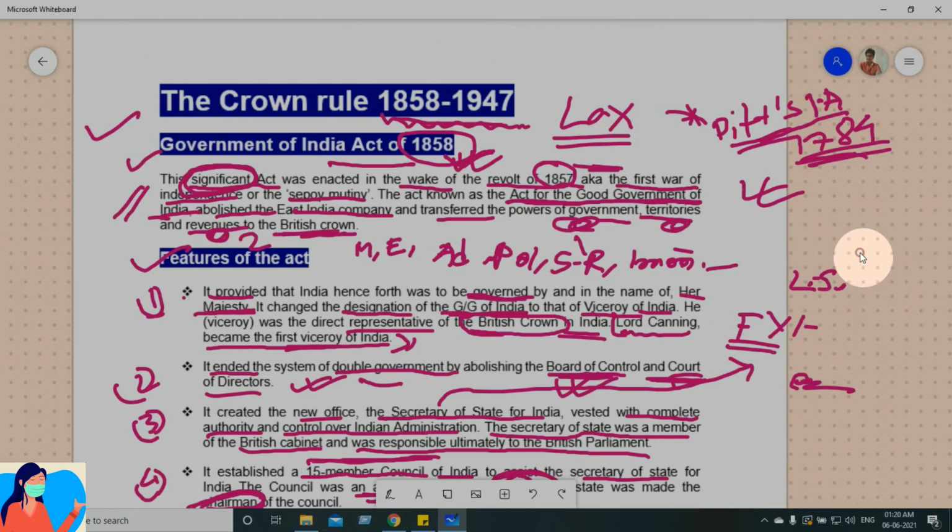Let us see the phase of the subject, the Crown Rule, 1858 till 1947. So I think you got something through this discussion. I hope you will be back home with a lot of information.